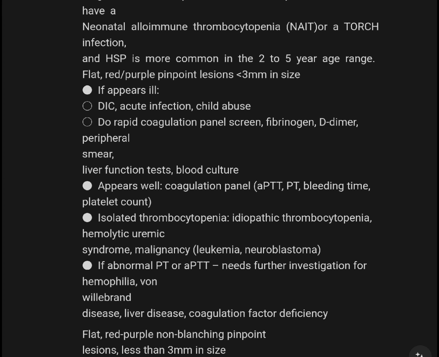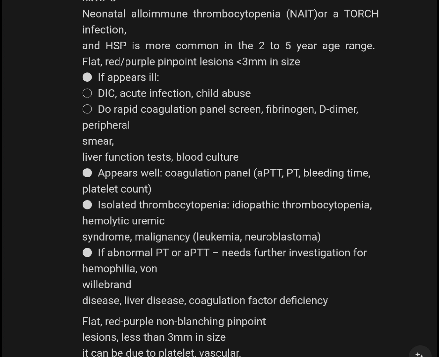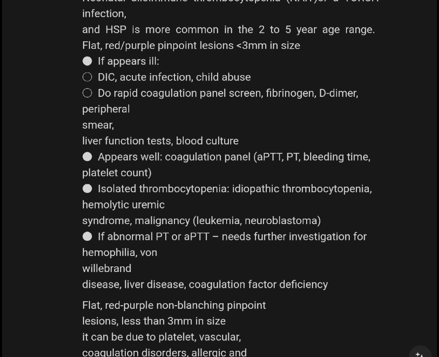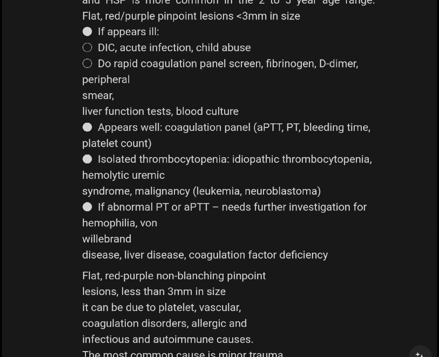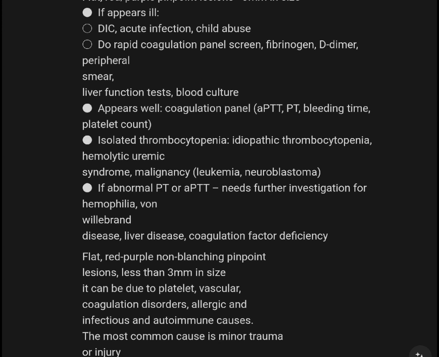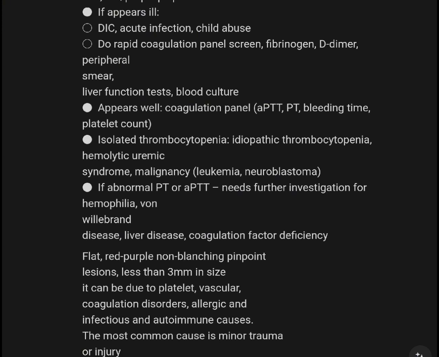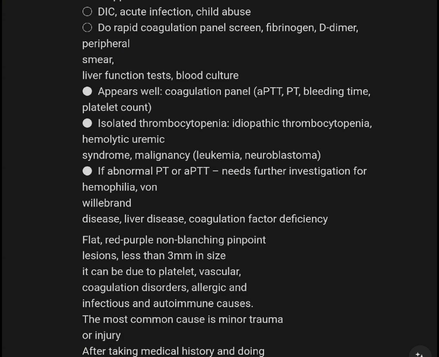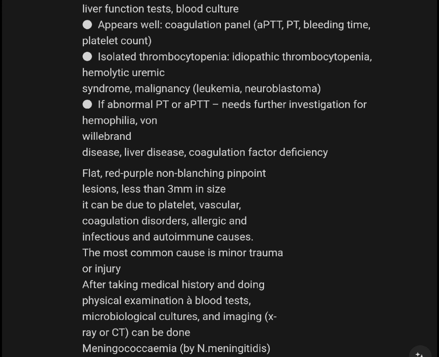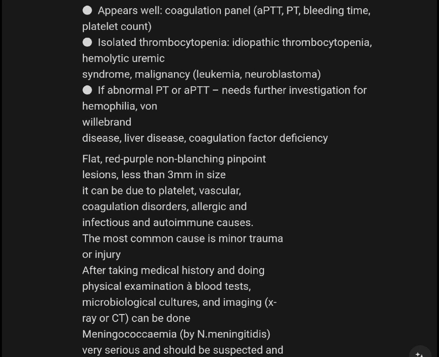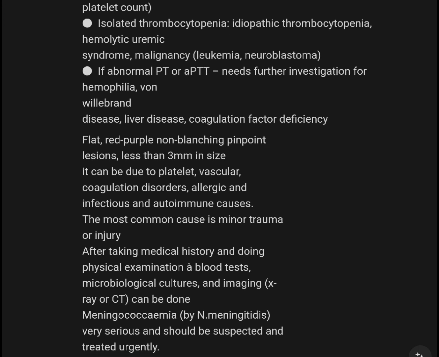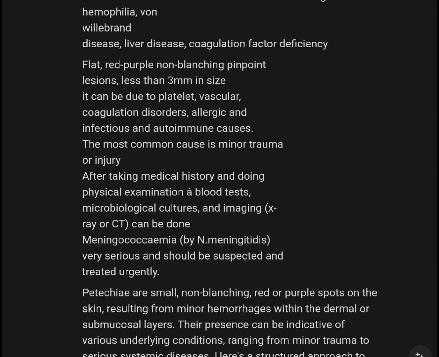If the child appears unwell, consider DIC or acute infection, and use a rapid coagulation panel screen: fibrinogen, D-dimer, peripheral smear, liver function test, blood culture. If the child appears well, do a coagulation panel, APTT, PT, bleeding time, and platelet count. Isolated thrombocytopenia suggests idiopathic thrombocytopenia, hemolytic uremic syndrome, or malignancy such as leukemia or neuroblastoma. Abnormal PT or APTT needs further investigation for hemophilia, liver disease, and coagulation factor deficiency.